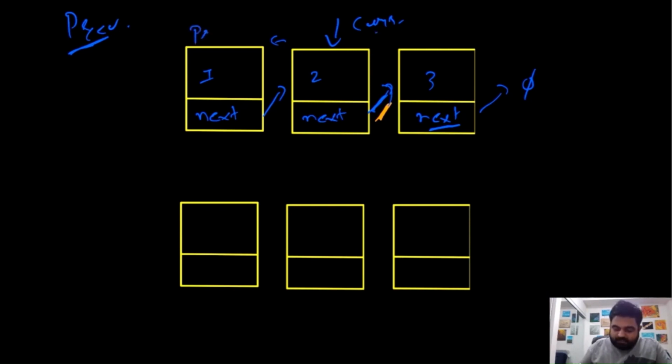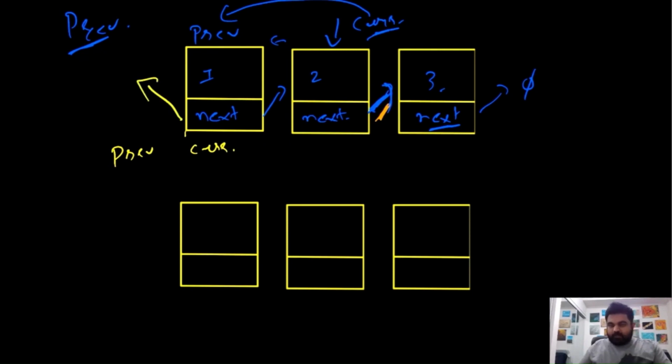In this case, this would become our previous node, and the current.next is pointing towards this node 3. So rather than current.next pointing towards this node, we are going to have current.next point towards the previous element, and we are going to do this iteratively for all the values. Initially at the beginning, this would be our previous and this would be our current. So over here, this value will be pointing on this side, to the null value.